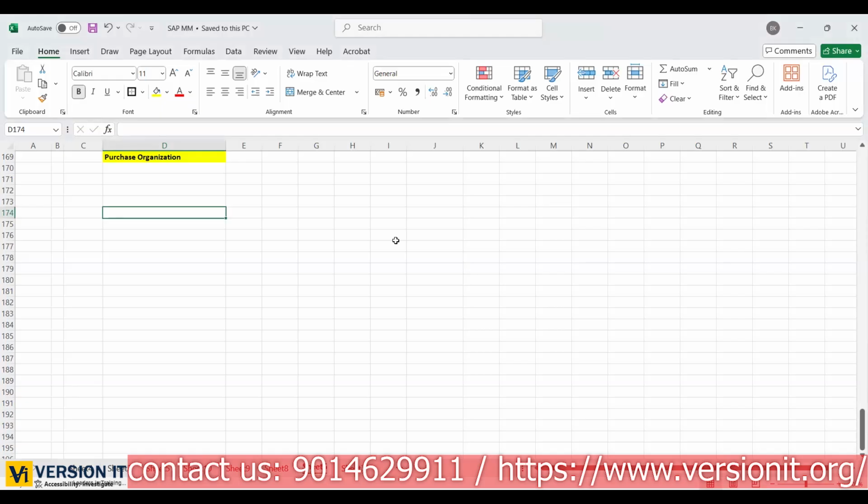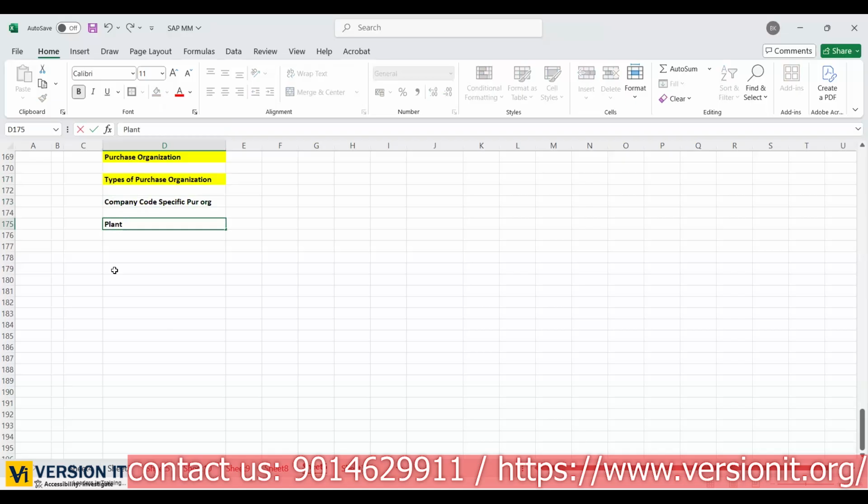Not only negotiation, but also dealing with the vendor and getting the material delivered to your location. So all these activities are there, and the purchasing organization takes care of all of them. Okay. So we have different types of purchasing organizations. See, purchasing organization is responsible to procure the material in your business. At the same time, we have different types of purchasing organizations. Types of purchase organization. Now we have company code specific purchase organization. Next, plant specific purchasing organization. Total 4 types are there.